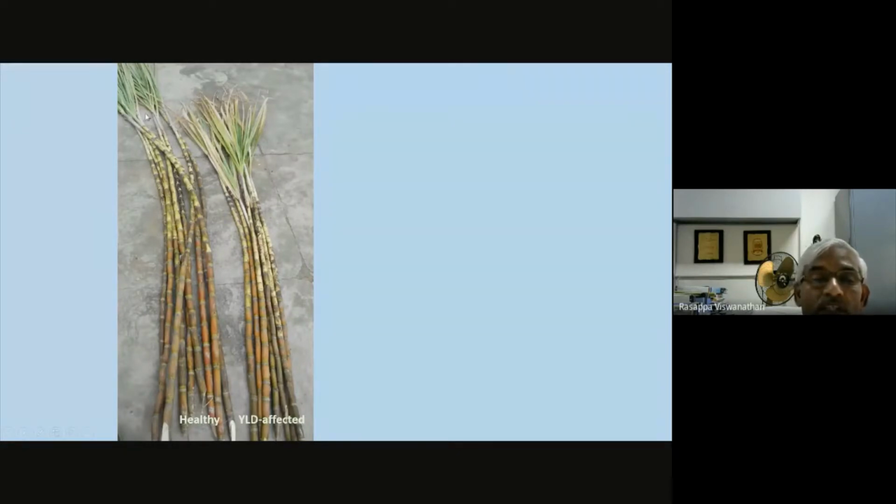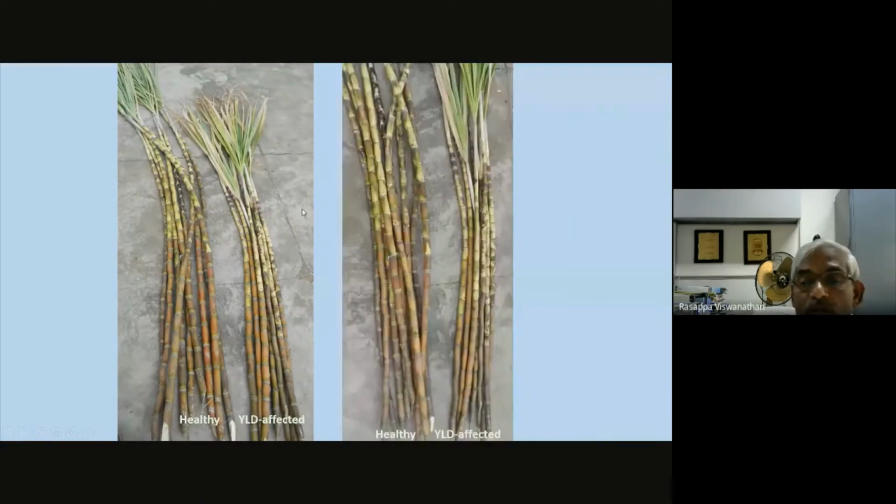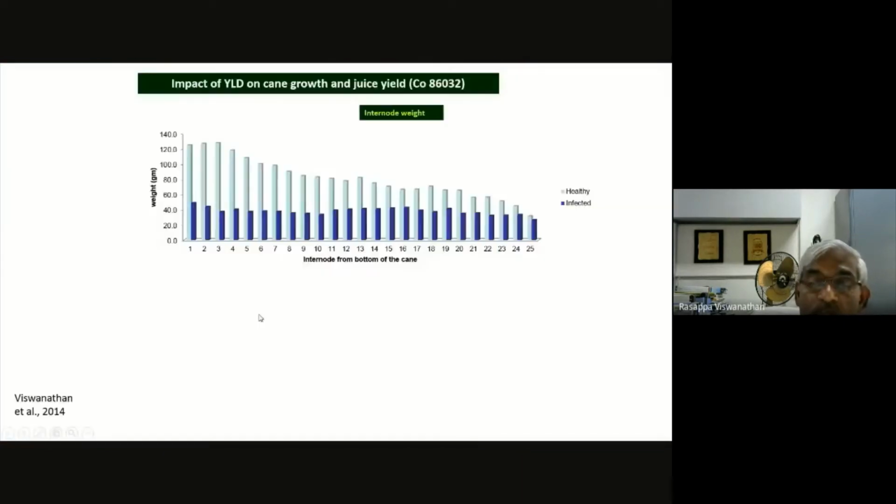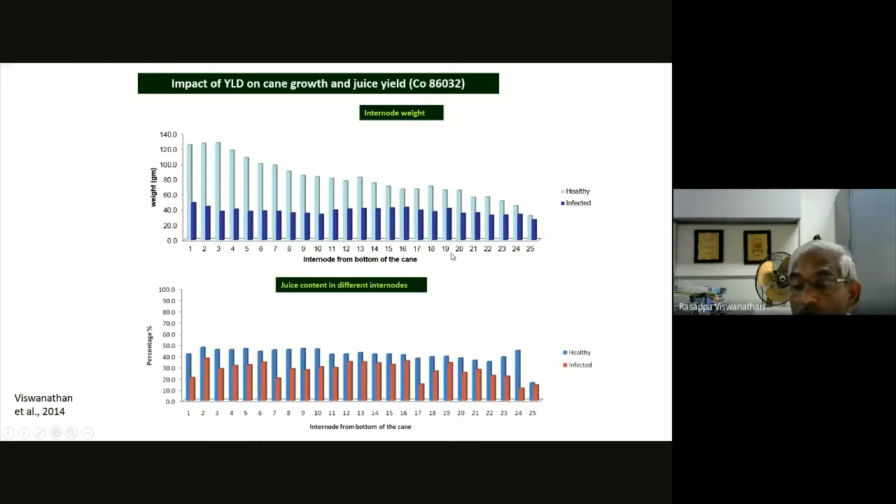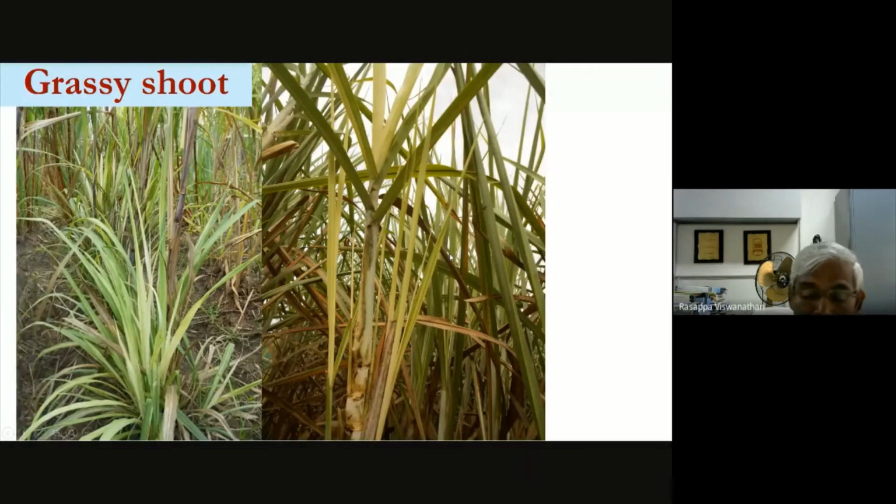So that's why we could see a continuous growth, whereas here the leaf size is also reduced. And you can see how far this cane, and what I found here, at a minimum of 4 to 5 nodes are reduced, and also the cane girth and internodal length are reduced. So this is what you can see in the cane internode weight from first to last, there is a lot of impact caused by the yellow leaf virus on the cane growth, that is internode weight, and correspondingly the juice content is also reduced. That's what I mentioned, around 30% juice yield loss we have seen.